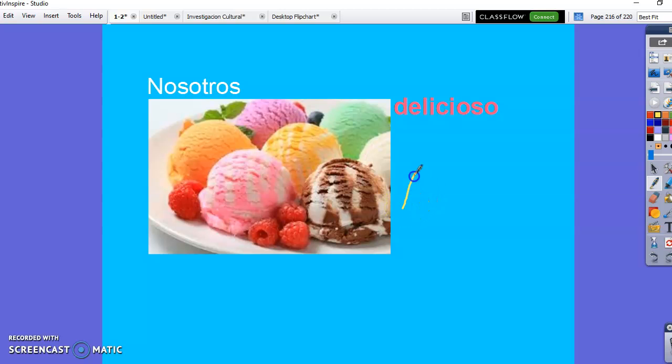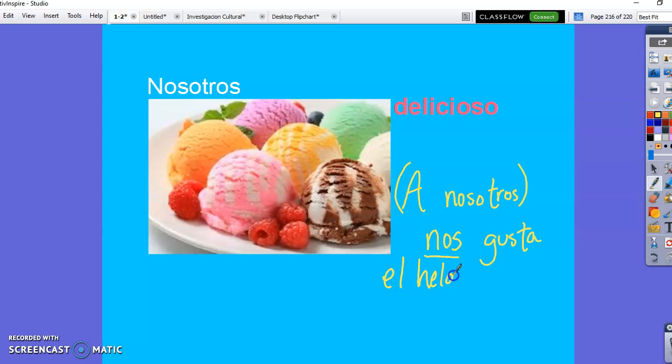So I'm going to go ahead and name us. We don't have to. This is optional. I'm going to put it in parentheses because it's not necessary. A nosotros, and then we have to have our pronoun, nos. Gusta or gustan, check yourself. El helado is one thing, so it's gusta.